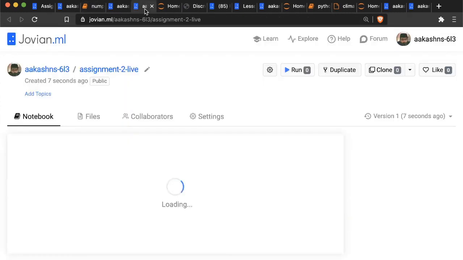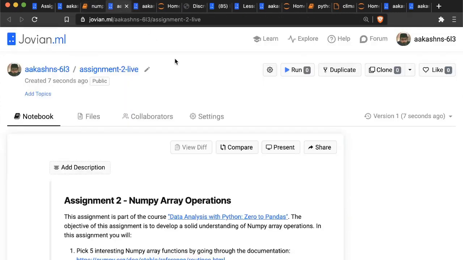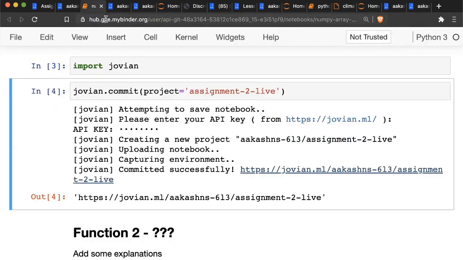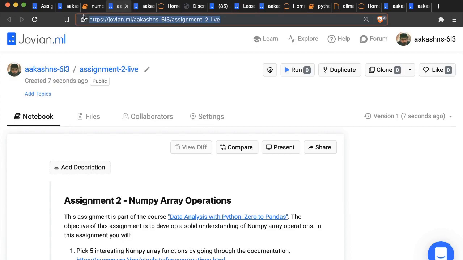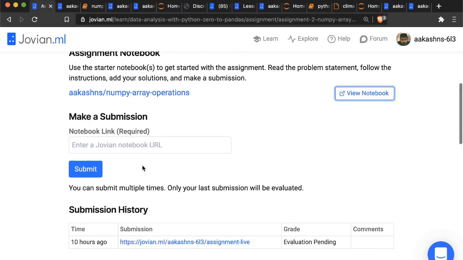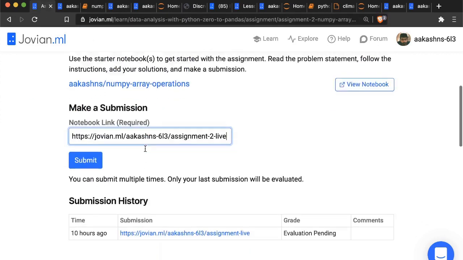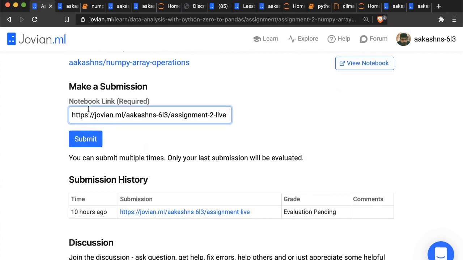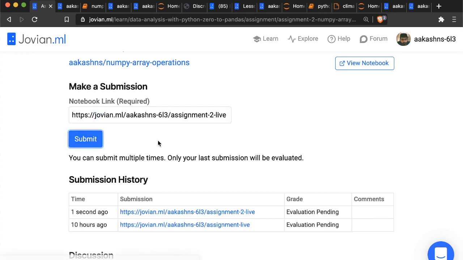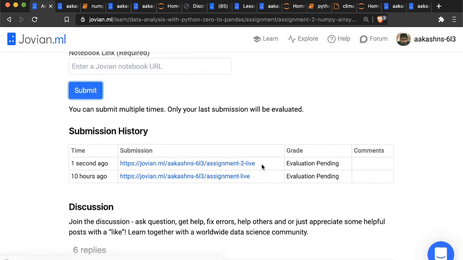We've noticed that a lot of you have complained about this, about assignment 1. So now it is committed to your Jovian profile. Now you need to take this link, and remember, take this link and not the binder link, because the binder instance will get shut down. You take this link and then come back to the assignment page and make a submission here. Put in the notebook link, and this has to be a Jovian notebook link, and click submit. That is going to put it into evaluation, and then we will do the evaluation.